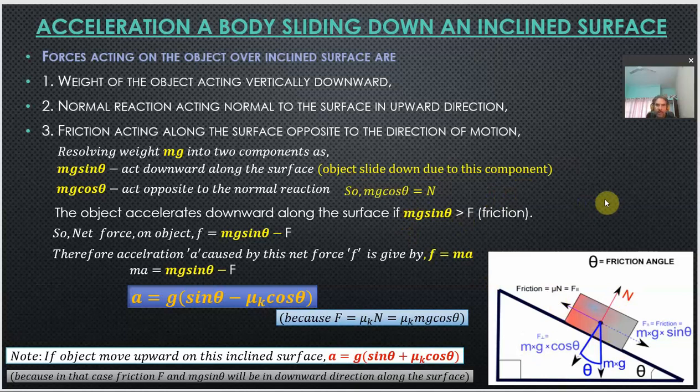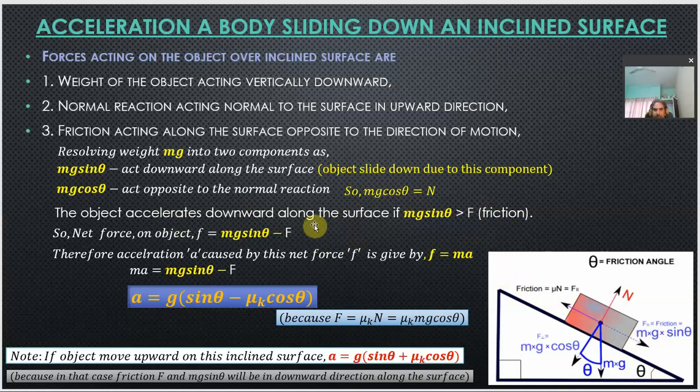So now the object will slide in the downward direction with some acceleration under the effect of these two forces acting opposite to each other, mg sin theta and the force which is acting opposite to it. So the object will accelerate in the downward direction only if this mg sin theta is bigger than this force of friction acting in the opposite direction, of course.